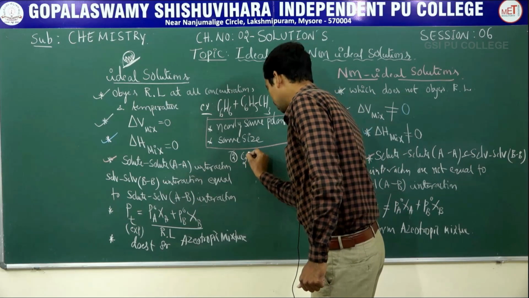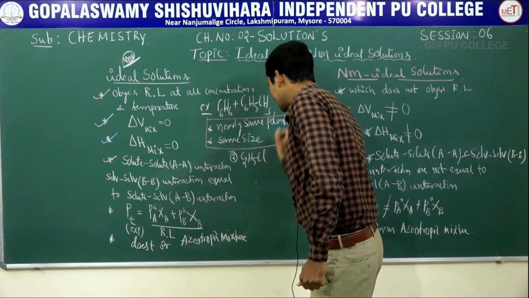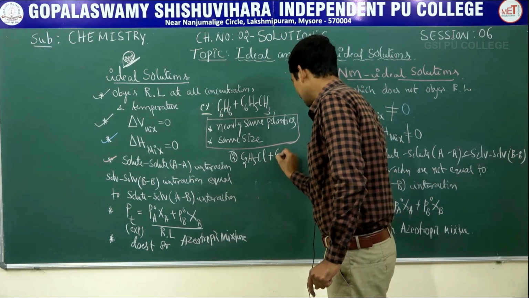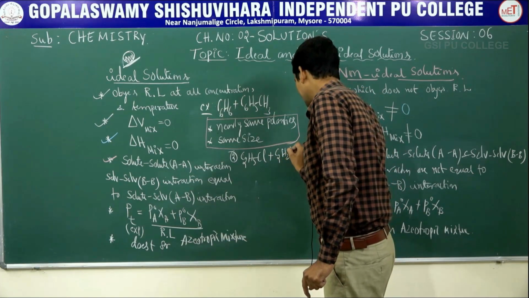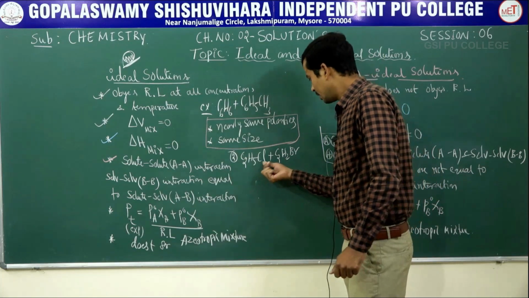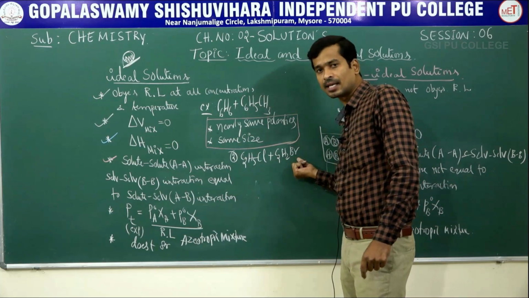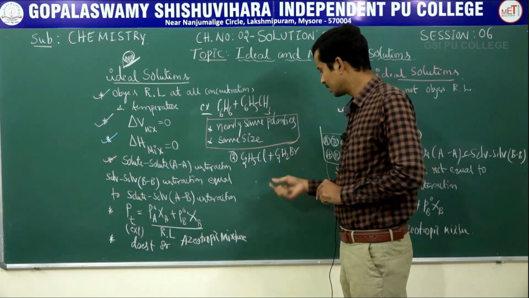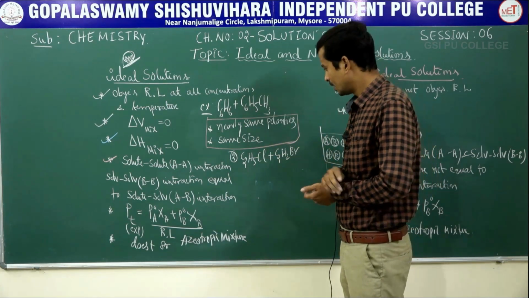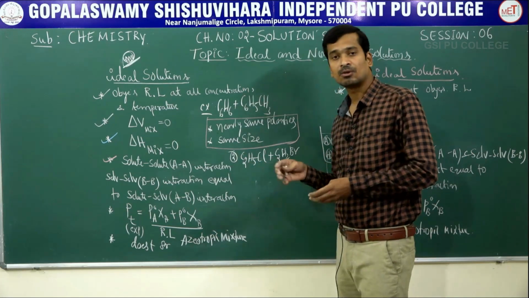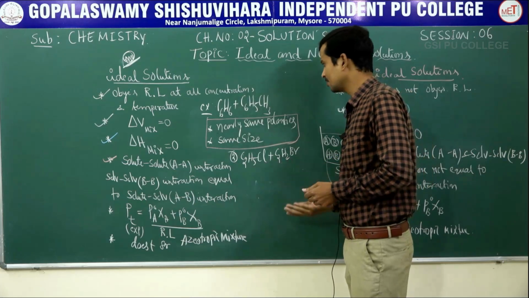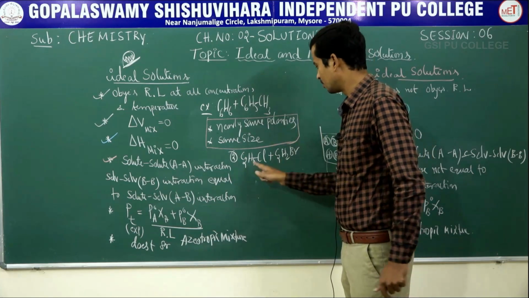Second example: C2H5Cl, ethyl chloride, plus C2H5Br, ethyl bromide. Chloride and bromide have nearly the same polarity. The electronegativity difference is comparable. And they are from the same homologous series of carbon, hence it is an ideal solution.